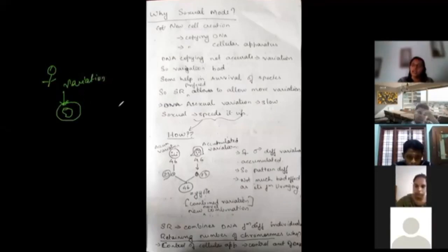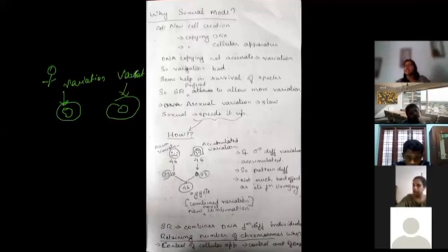Okay, so now what does the evolution do? Say, for example, there is a male, there is a cell which is there. This cell would have the variations because of DNA copying and all those things. Say another cell, this also will have its own set of variations because of cell copying and all.